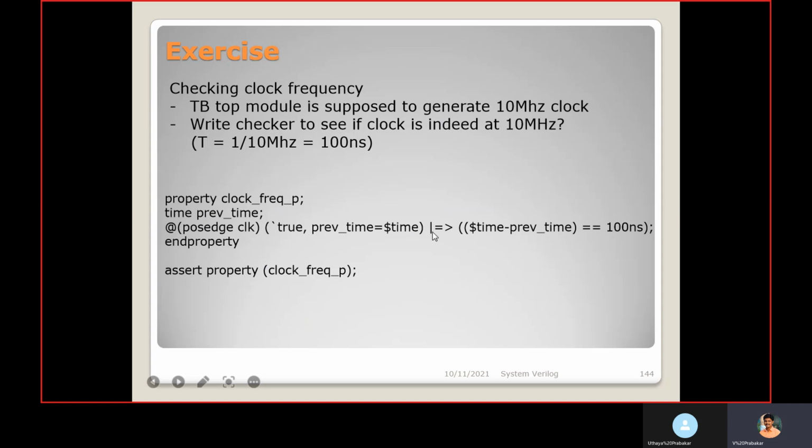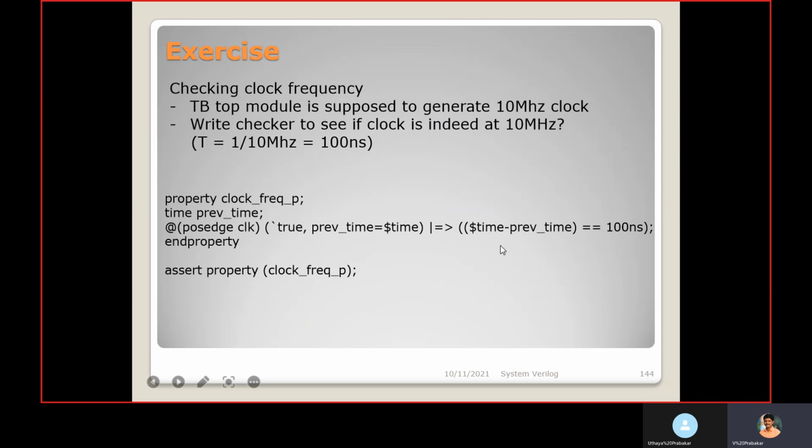Then it is an implication, non-overlapping, so it will check at the next passage of clock. What we are checking here is $time, the next cycle simulation time.